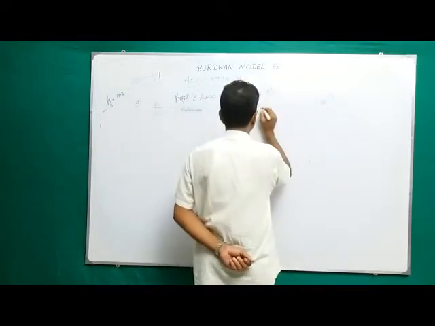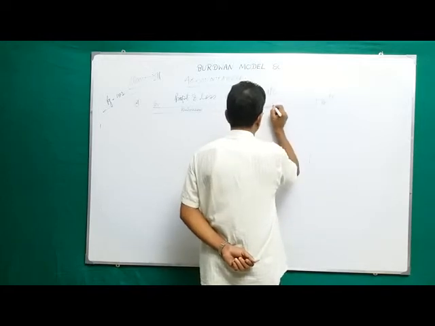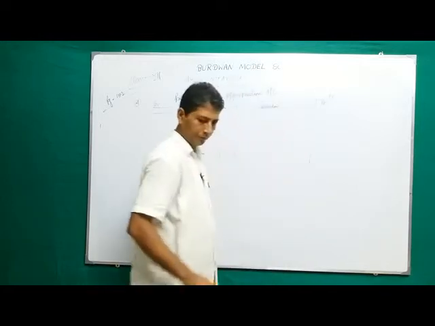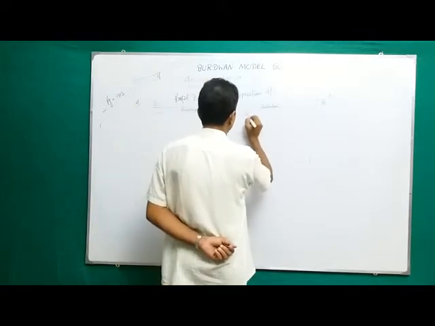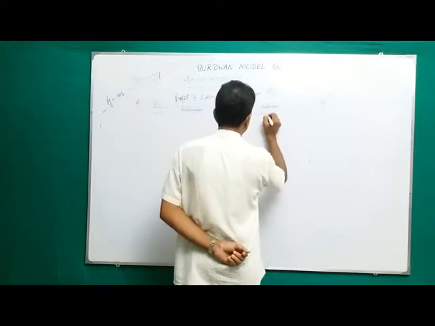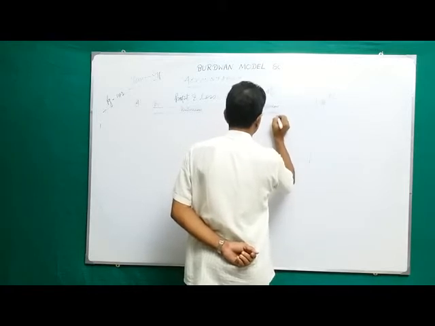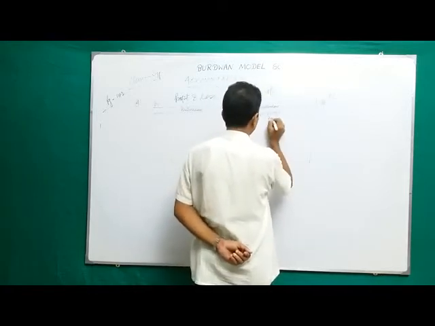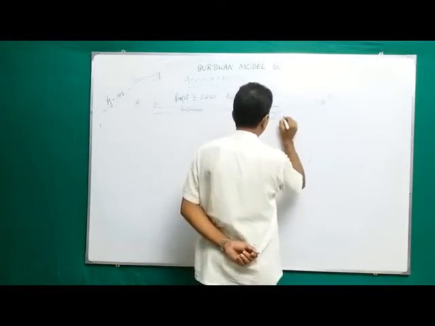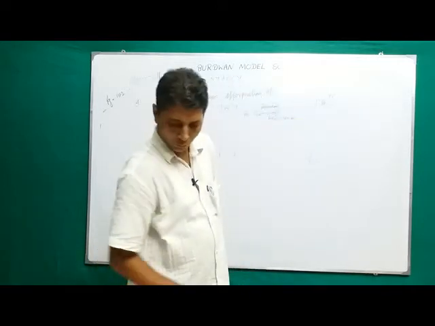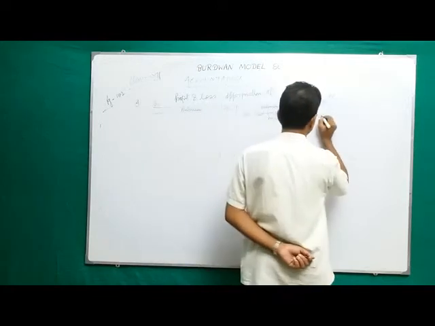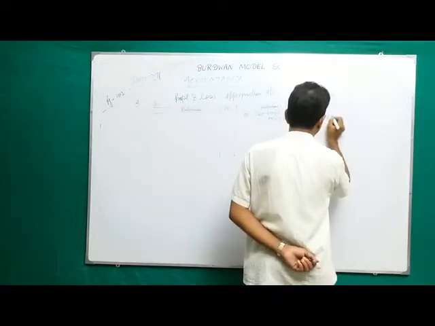Credit side, particulars. By net profit, already given in the problem, from the profit and loss account, rupees 43,000. Clear?